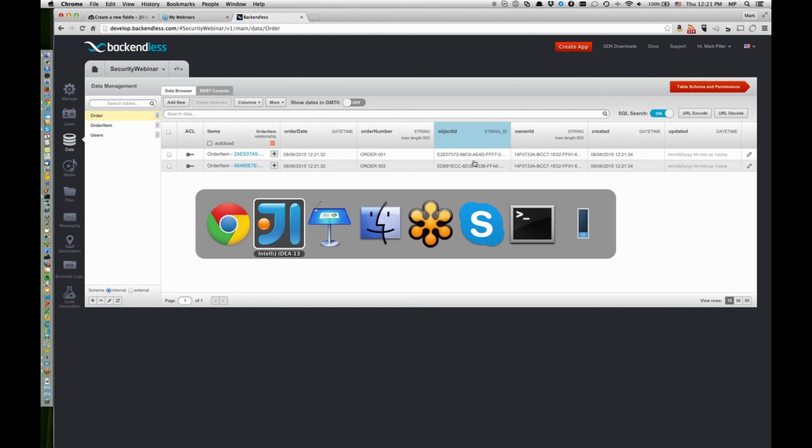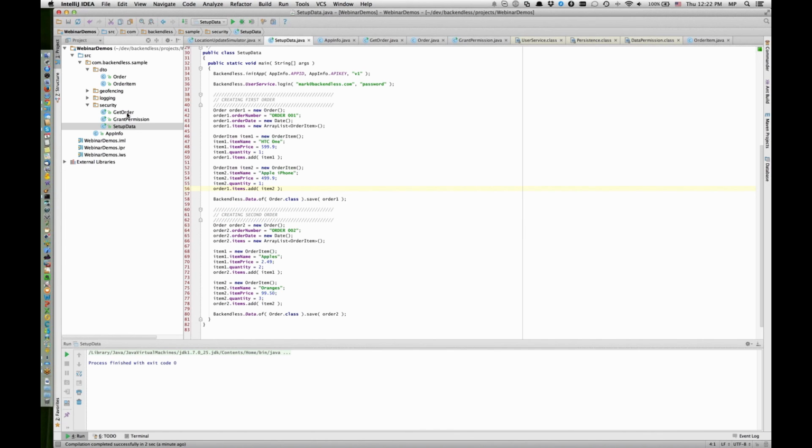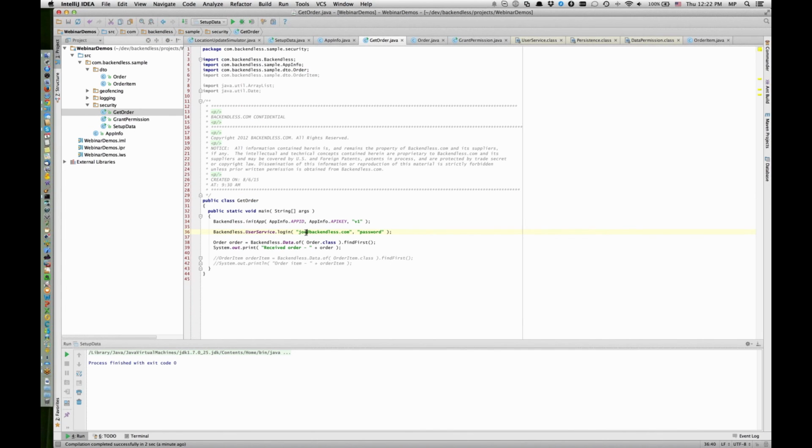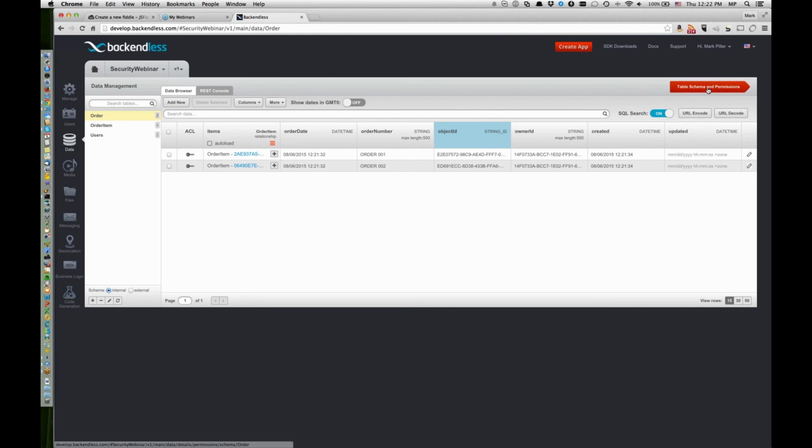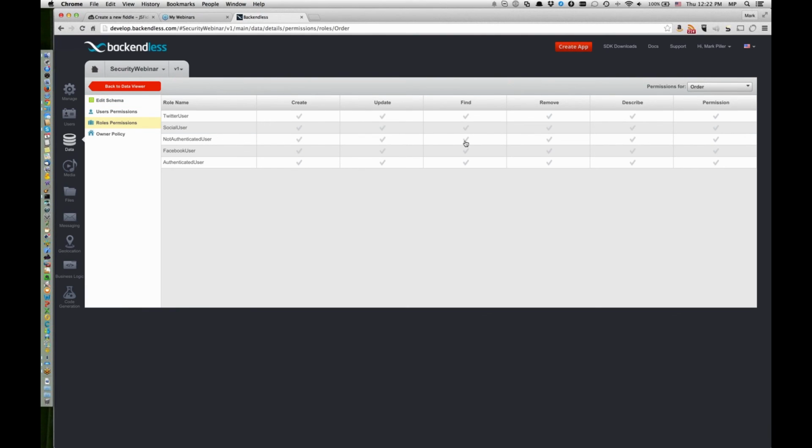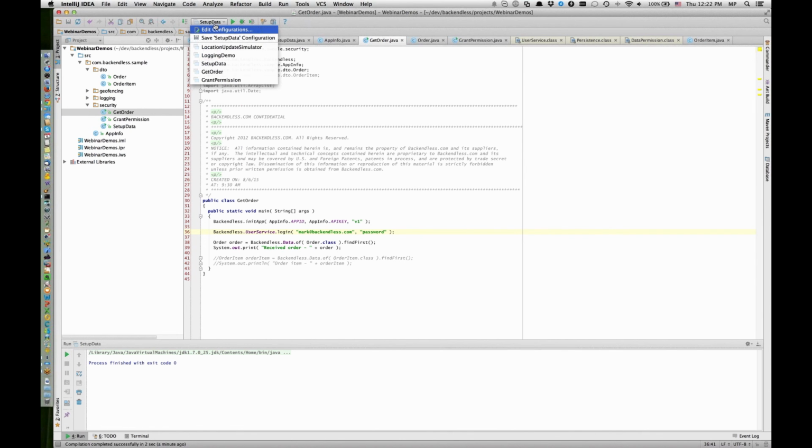All right, so here's something else that we can do. Right now, if I go to loading the data, as Mark, I will be able to load this data, okay? However, the permissions got reset, I bet. So I'm gonna restrict access. And permissions got reset because we reset application and deleted all the data. So now with this setup, Mark will be able to load data and Joe will not. Let's do that again. Order.